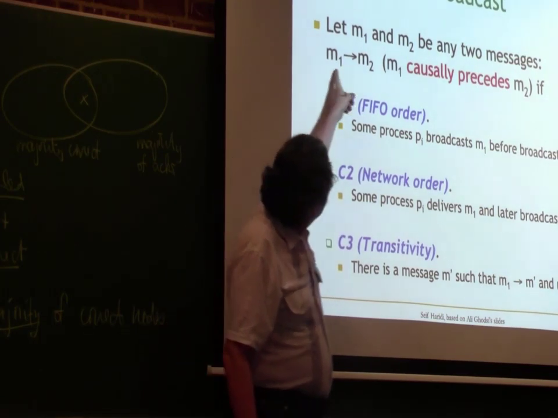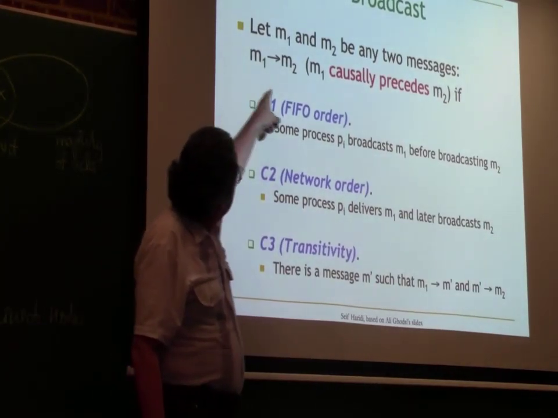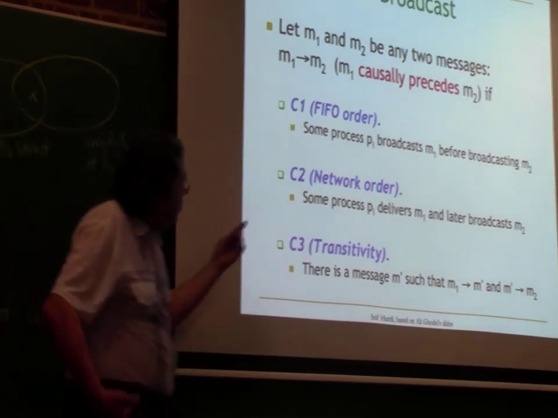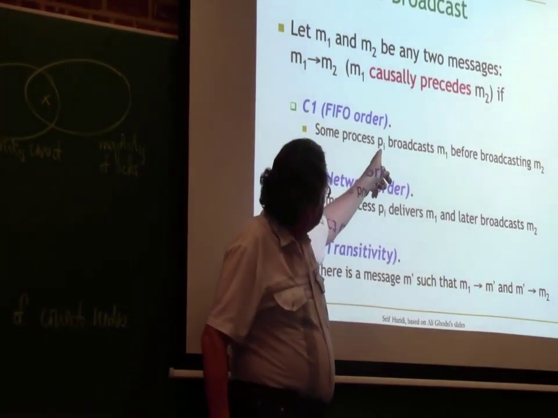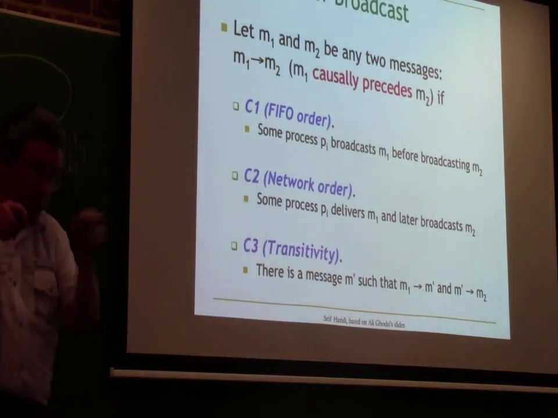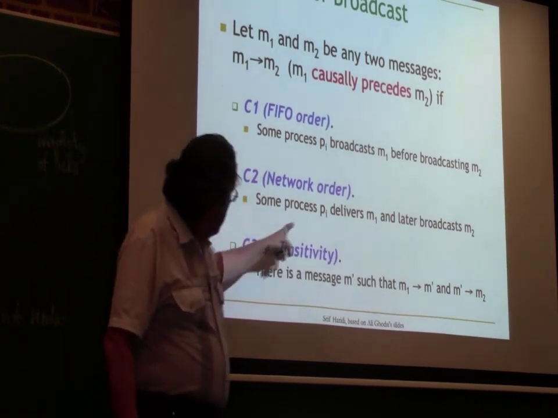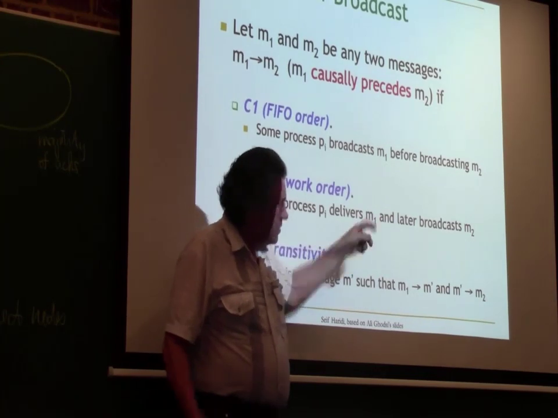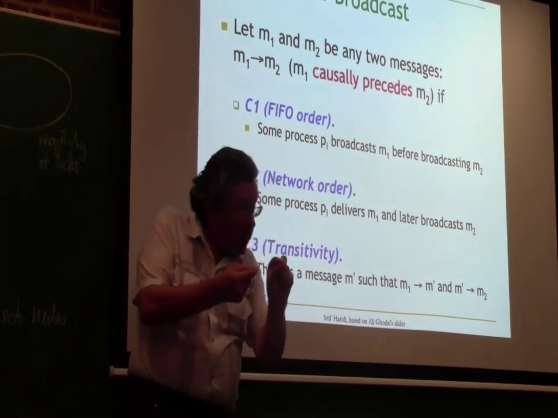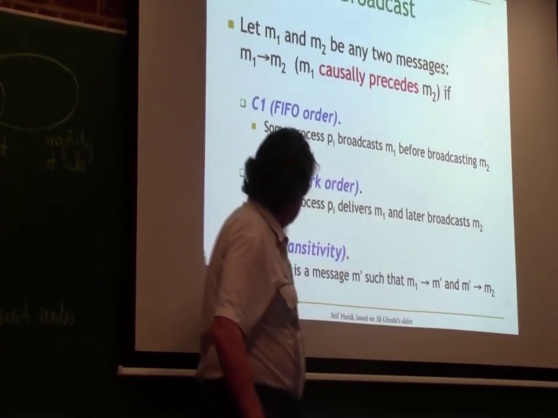Okay? We can define causal order. So M1 causally precedes M2, and there are three conditions. For example, if process Pi broadcasts M1, and then Pi broadcasts M2 later, so there's clearly an order. Or Pi delivers M1, so M1 is broadcast somewhere else, it's delivered on Pi, and then there's another broadcast on Pi later. So that's also making a connection.